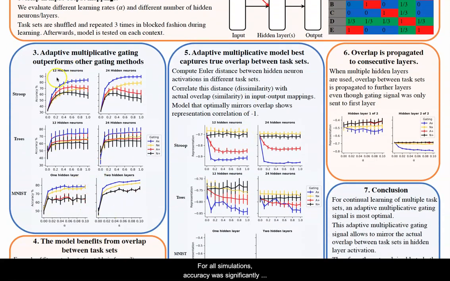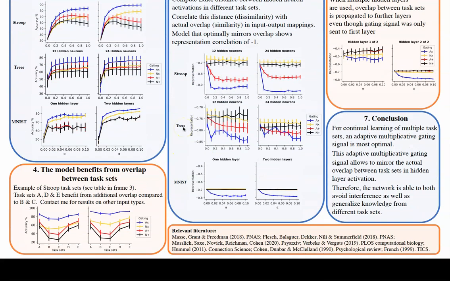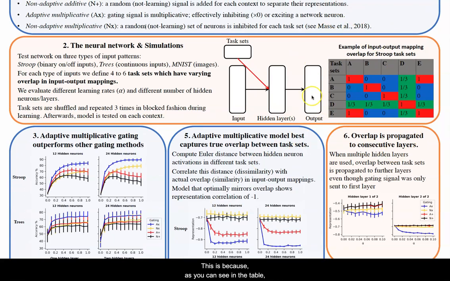We observed that for all simulations, accuracy was significantly better for the adaptive multiplicative gating model presented by the blue line. This was the case for both the training and test stage. Moreover, we saw that the model was able to generalize between contexts that showed an overlap in input-output mappings. For example, in this case of a Stroop task, performance for task set A, D, and E was better than for task set B and C. This is because, as you can see in this table, task set B and C shared in total less overlap with other task sets.